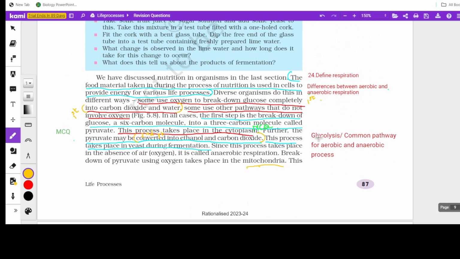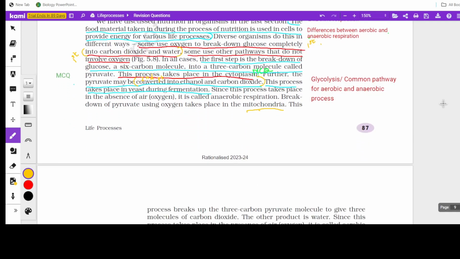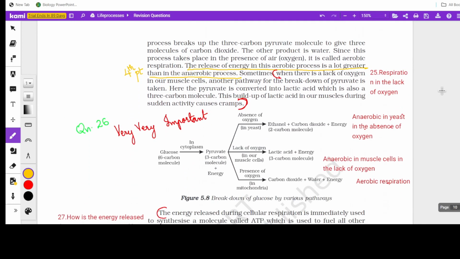That is glycolysis, that is the breaking down of glucose. It's a common pathway for both aerobic and anaerobic processes. So this is one of the important MCQs, okay? So the first process is a common one. You can see that it is common. Then come the 3 types. So it occurs in cytoplasm. So where does it occur? That is also one of the frequently asked questions.